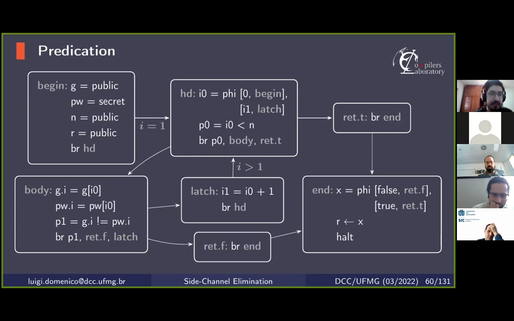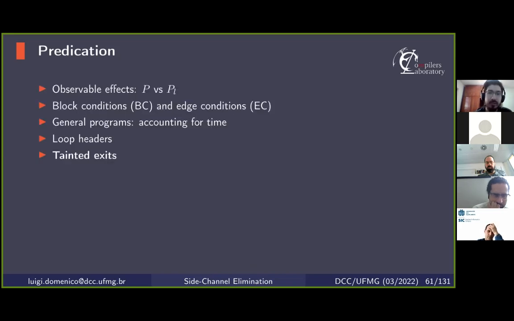And the second case is for tainted loop exits. These tainted exits will not exist in the transformed program because these edges will be eliminated. But we still need to identify through which edge the loop would have exited in the original program, so we know which instructions should execute after the loop.